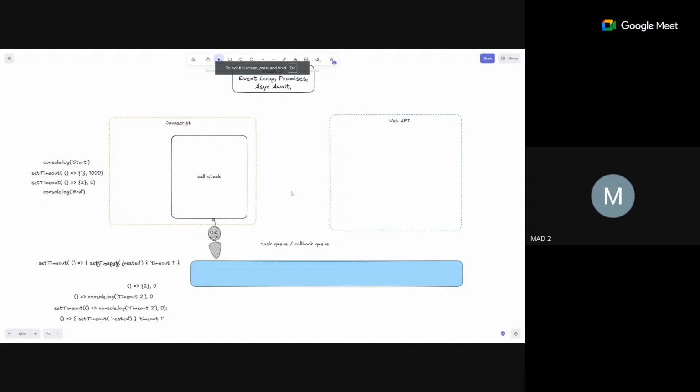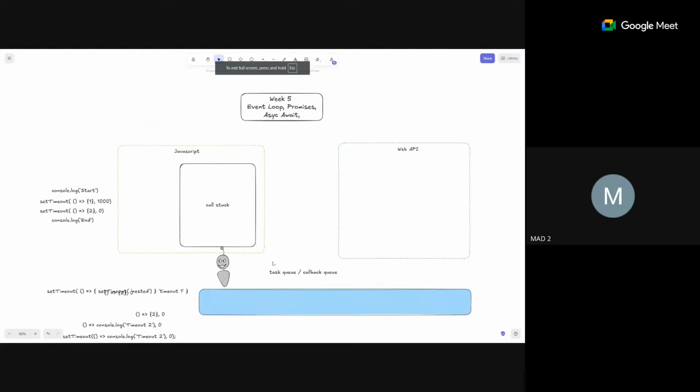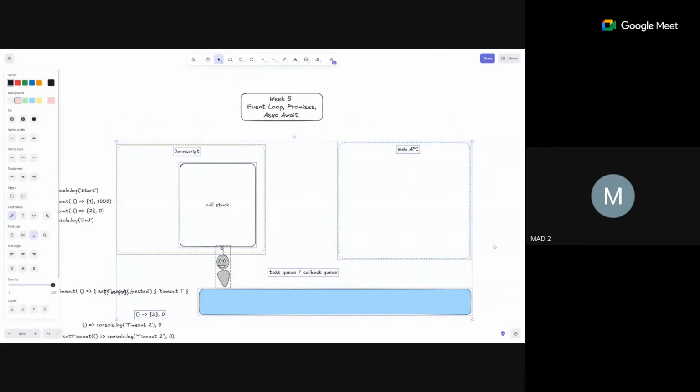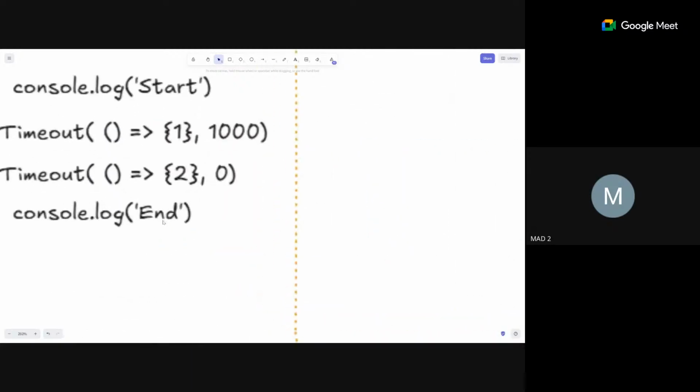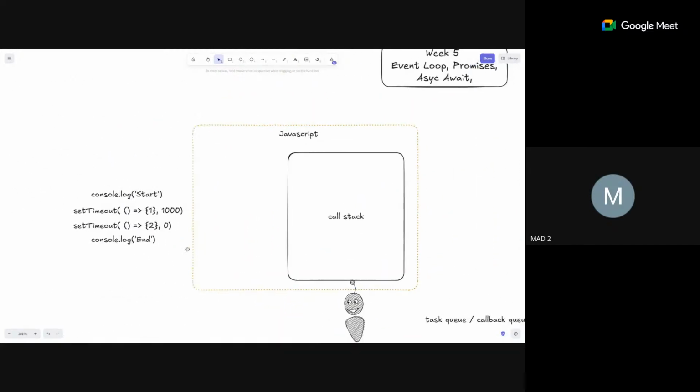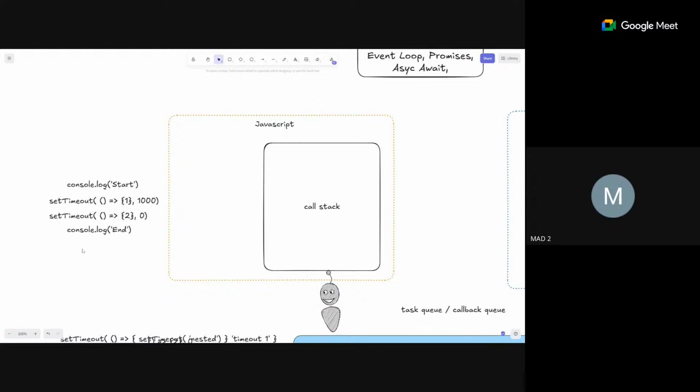This is JavaScript, the whole JavaScript thing. So what happens in an event loop is whenever you're running code, it goes from top to bottom, right? So suppose we have something like this over here on the left. Scrolling is not working properly. Okay, no issues.